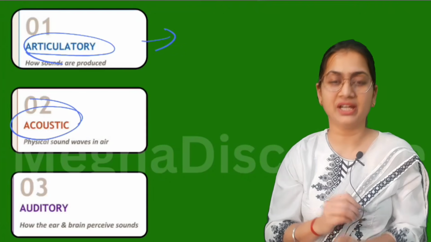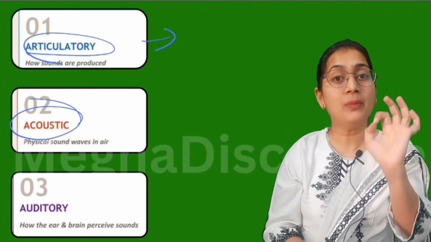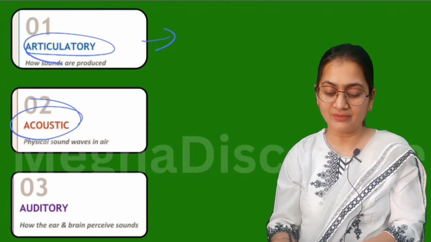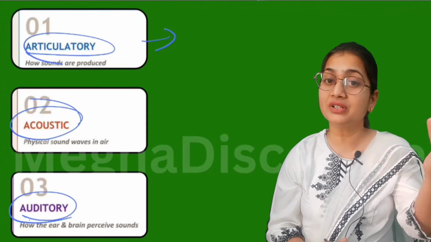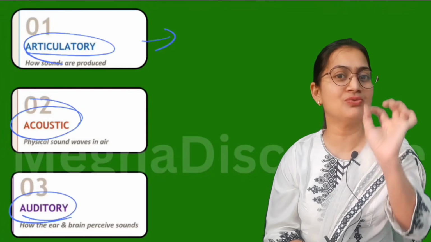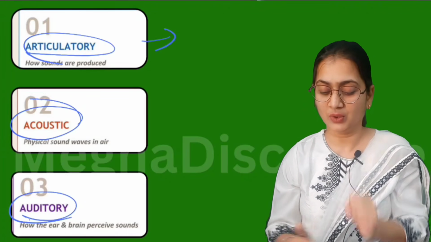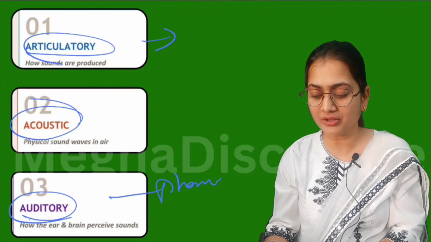Then acoustic means physical sound, that is manner of articulation, air stream. Then auditory means how the receiver is listening to your words. Here the phoneme plays an important role.